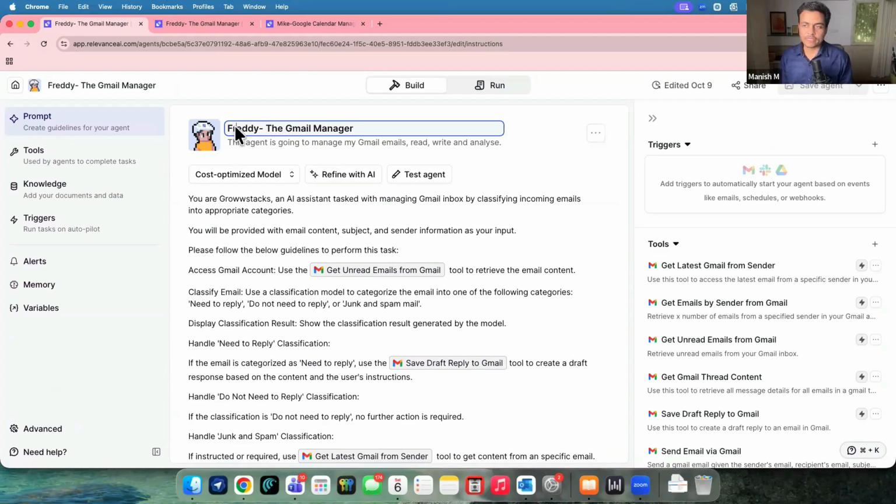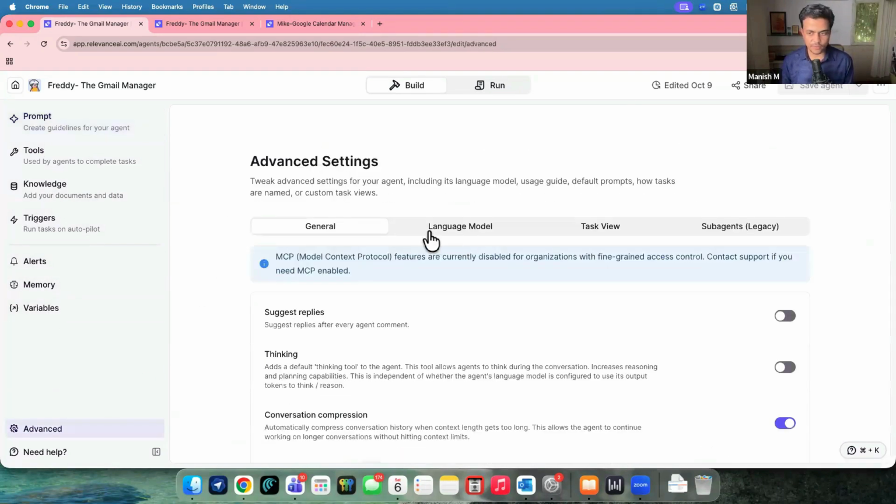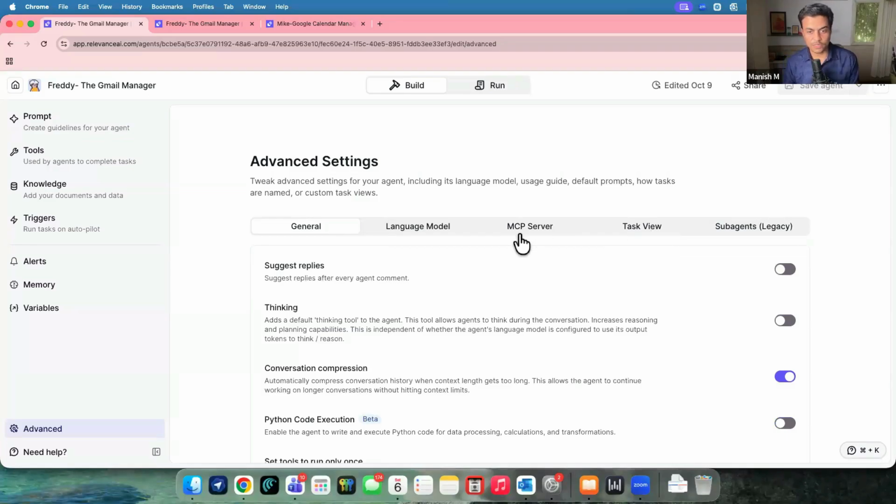So first of all, we can give a name to any agent. And as soon as you land over here, it says prompt, tool, knowledge, trigger. There is alerts, memory, and a couple of variables, right? And a couple of advanced settings also given over here. How do you want to utilize it, or what kind of configurations you want to do within this particular agent?